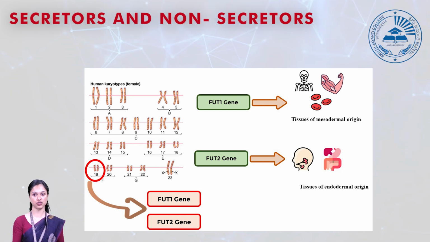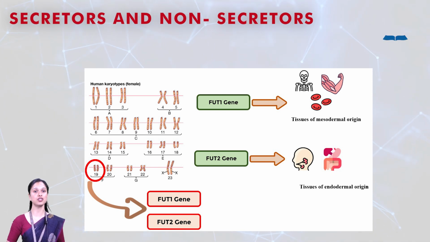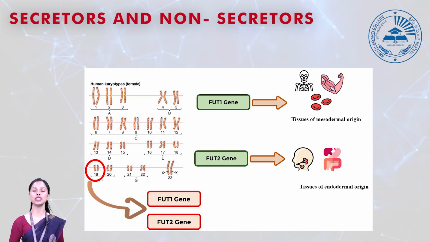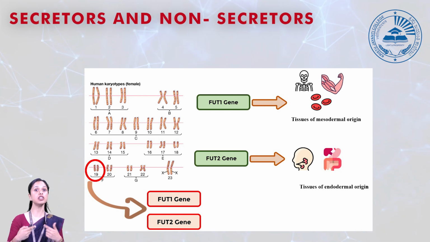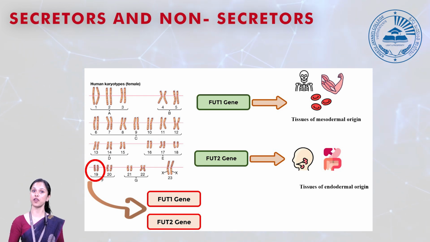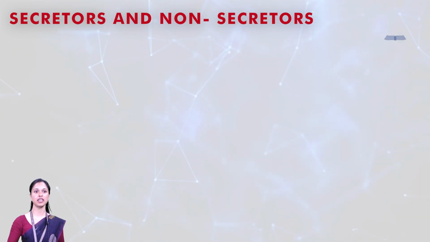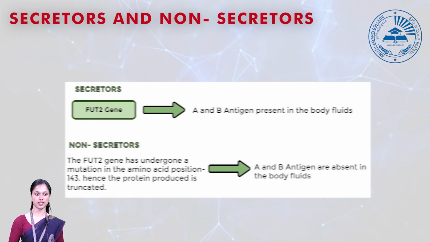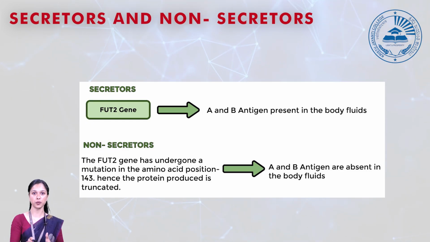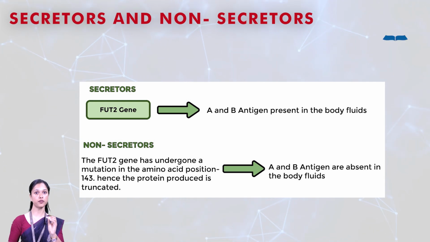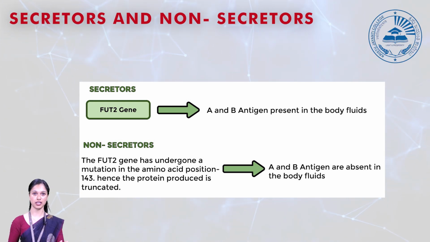Whereas the FUT2 gene is active in tissues of endodermal origin, that is in your secretions, in your saliva, in your gut, in your internal organs. That is, the FUT2 gene is responsible for producing the blood antigens in the tissues of endodermal origin. Now, let's look more into secretors and non-secretors. The FUT2 gene should be active and functional in a person who is a secretor. That is, it is responsible for producing the blood antigens in your secretions.